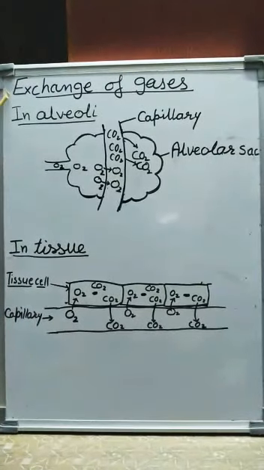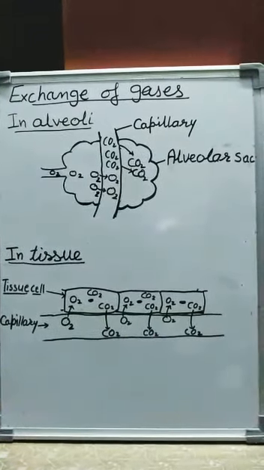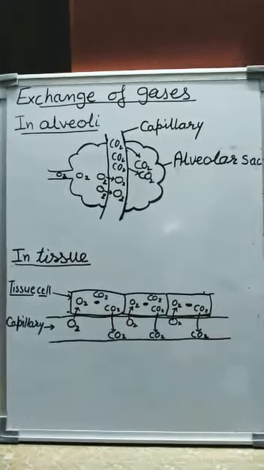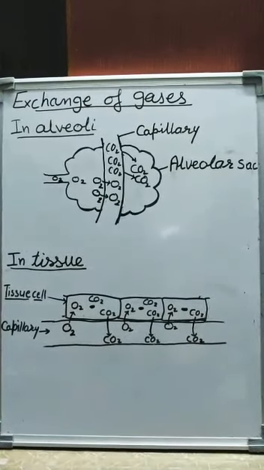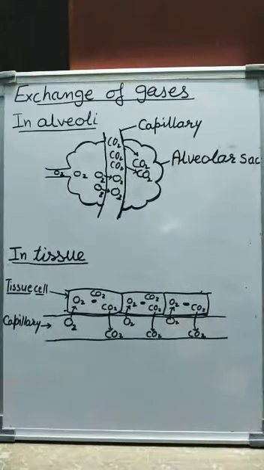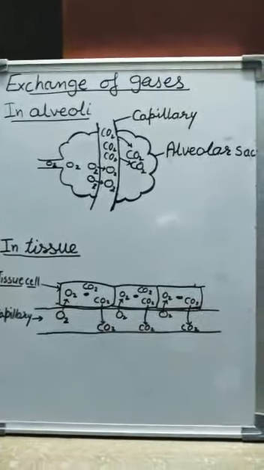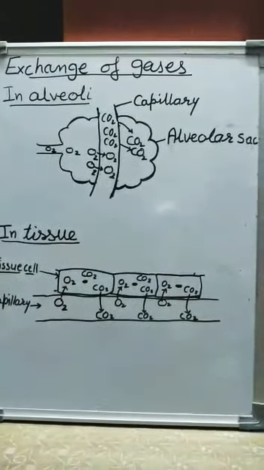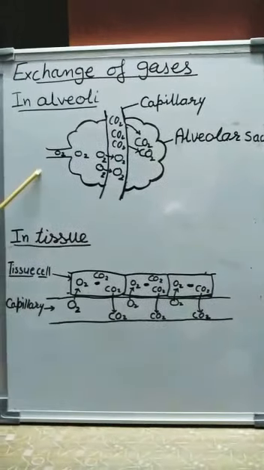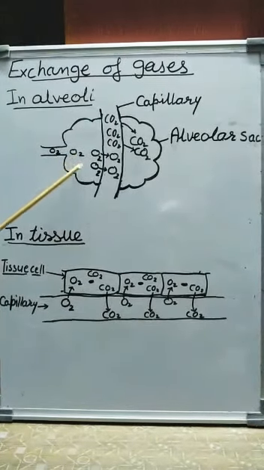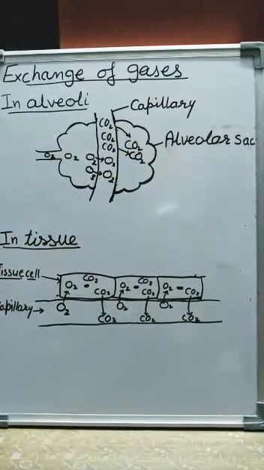Gases. Exchange of gases in our body takes place in the lungs and in the tissues. Exchange of mainly two gases, carbon dioxide and oxygen, takes place in these parts. In alveoli, alveoli are the ends of the bronchioles in the lungs. The singular of alveoli is alveolus, or we can call that an alveolar sac.